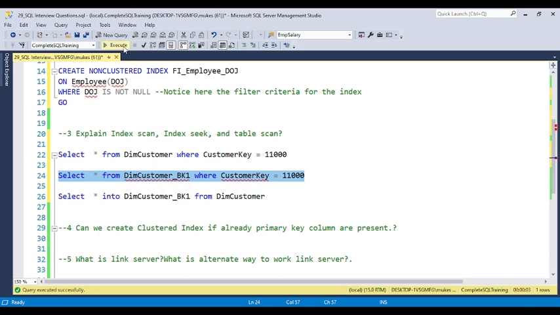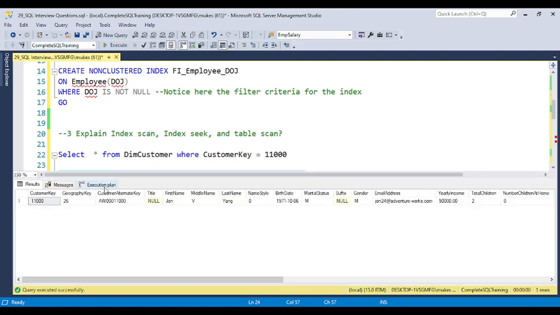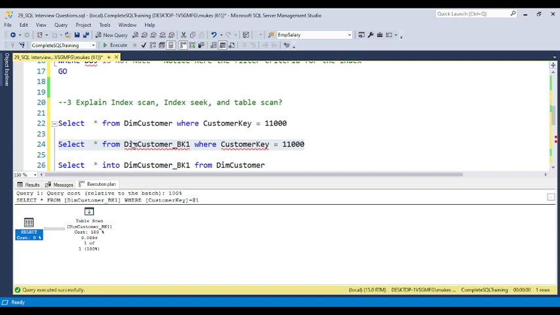So if you execute with the execution plan here, you can see this is a table scan, because the table doesn't have any index. So if you retrieve the data, it scans the entire table to search that value. Okay, so I hope you understand what index scan and table scan are.